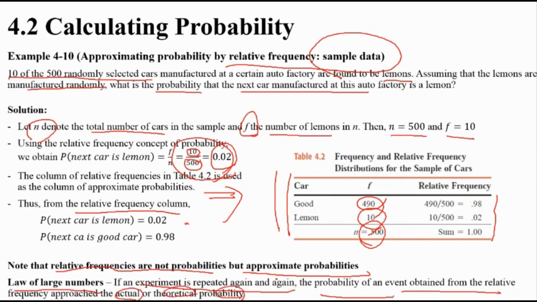With a large number of tries, a large sample, we can say it can be the actual number or almost that number, but it's just an approximation. Okay. All right, one more example.